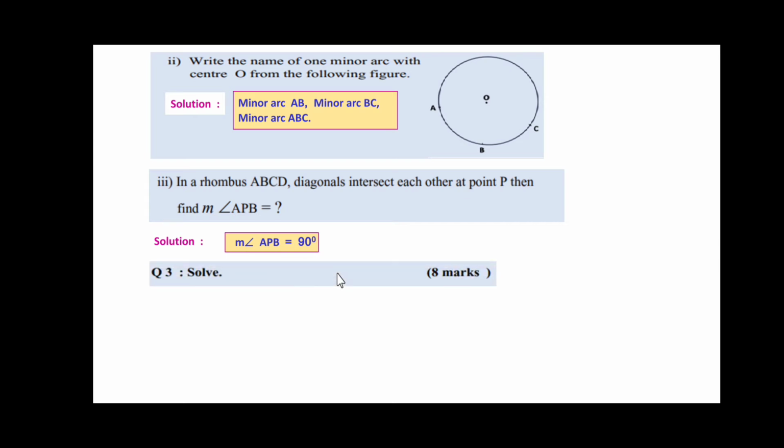Next, we will see question number 3. Solve. 8 marks are there. We will continue with the first problem of this question number 3.